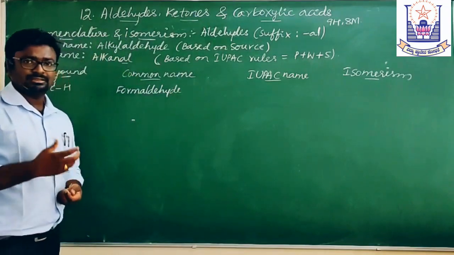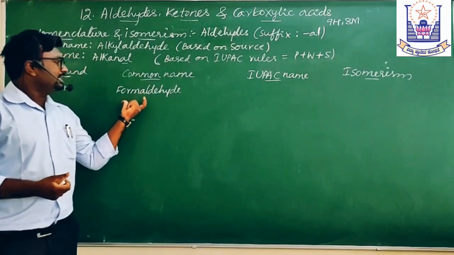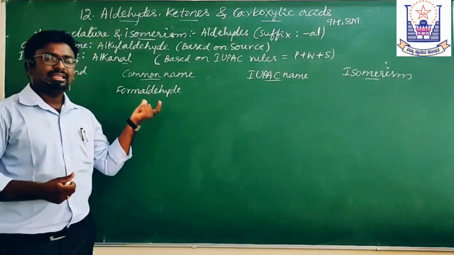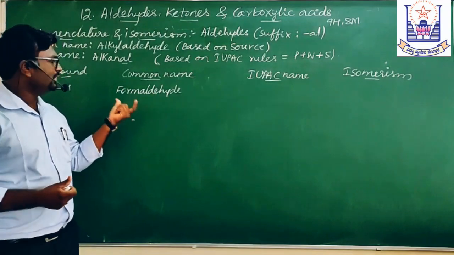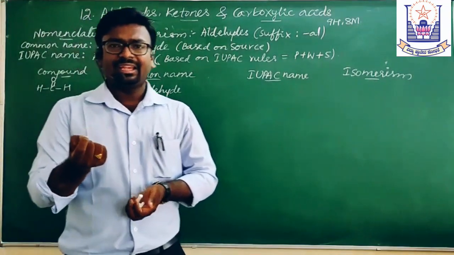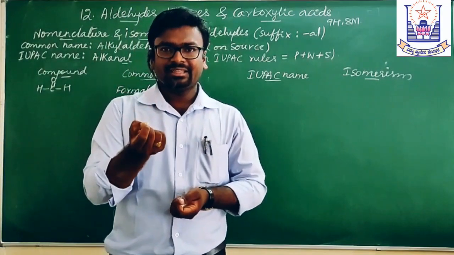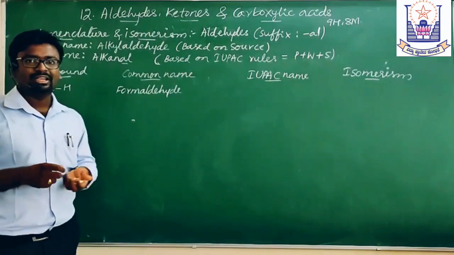How is it named? It is derived from the Latin word formica. Formica means red ants. Red ants secrete this liquid, that is formaldehyde.